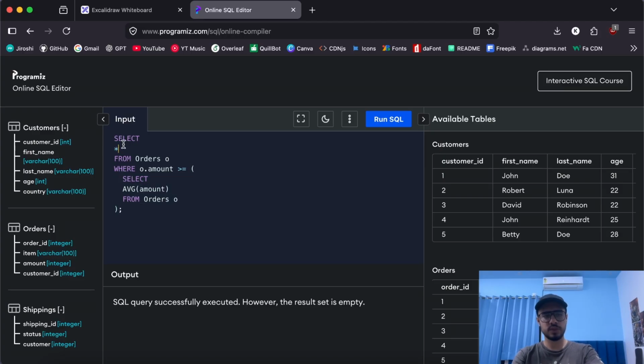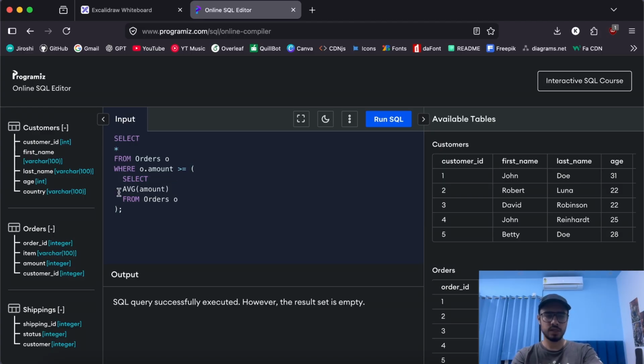Let's focus on the main query first. Here we are trying to select all the items from the orders table, all the columns basically. We are trying to select all the columns from the orders table where the amount is greater than something. Now what is that something? Usually it should be a number, but here it is a subquery.